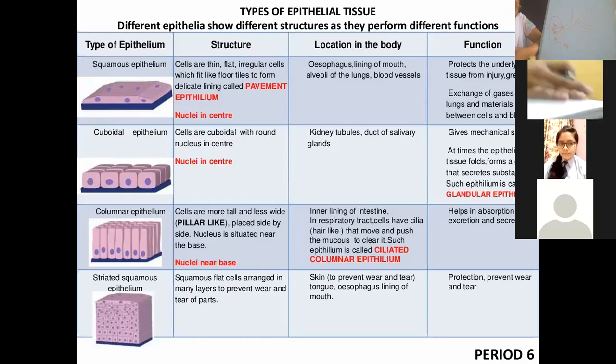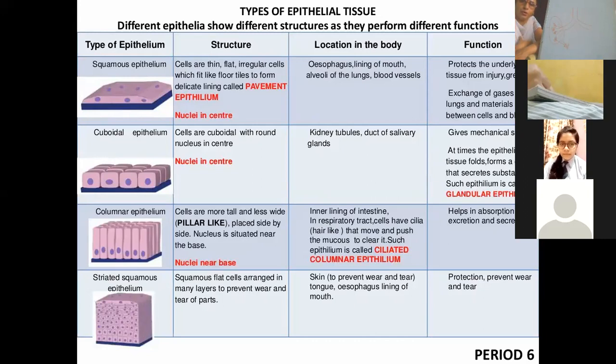It also helps in the exchange of material, because in the capillary there are small pores which help in the exchange of material. It helps in the exchange of gases. So this is all about it. First is to protect the internal tissue, and it helps in the exchange of gases in the lungs.